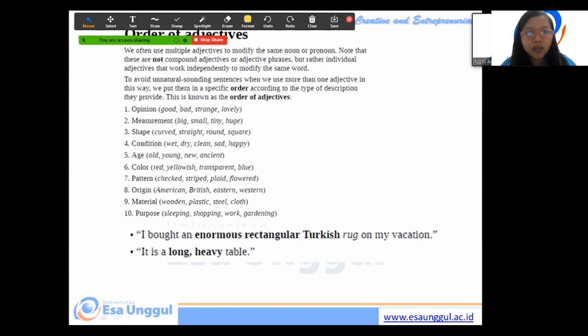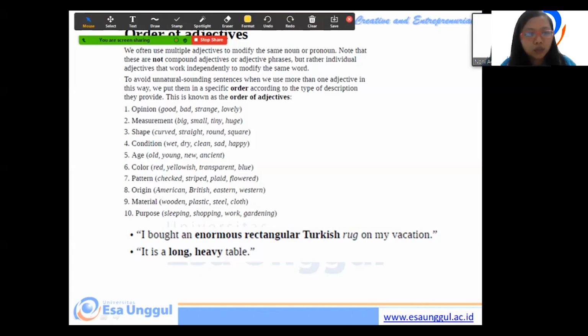So opinion is pendapat. And then cantik, beautiful, handsome, ugly, it's opinion. Measurement. So, for example, big, small, tiny, huge is measurement. Shape, like straight, round, square. Condition, for example, wet, dry, clean. Age, old, young, new, ancient.